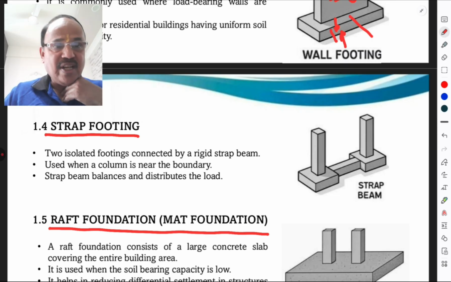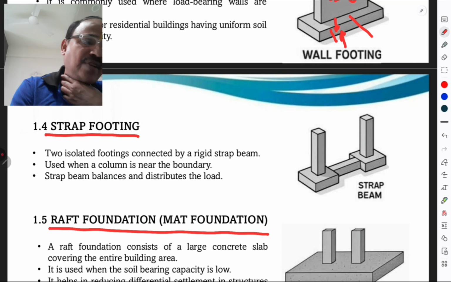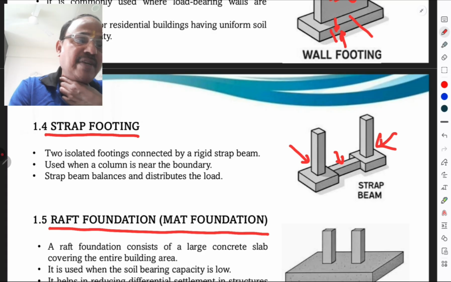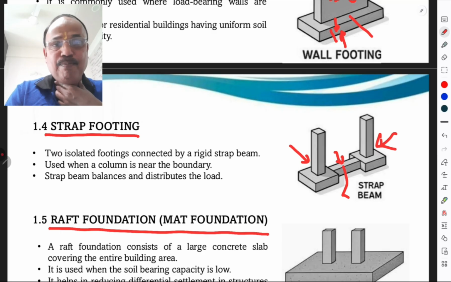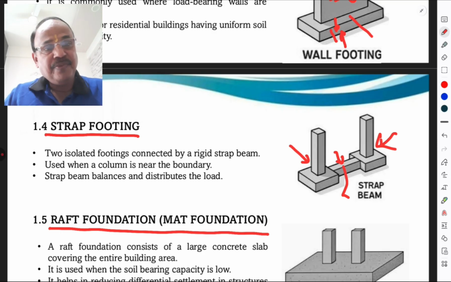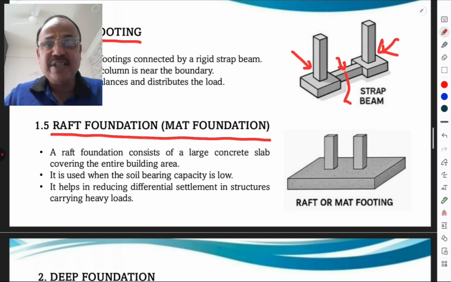Two isolated footings are connected by a rigid strap beam, used when a column is near the boundary, and the strap beam balances and distributes the load. This is the strap beam. So these two are the isolated column footings, but the isolated footings are connected by a beam, and such a beam is called a strap beam, and such a footing is called a strap footing. So simple. Then we go for the raft foundation.